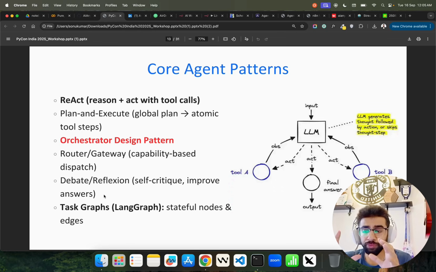So, in confined boundaries, agents can improve by themselves, learning from the weights and biases. I have a research paper on that, read about it, on how agents can be improved with reinforcement learning techniques. We know alignment techniques like DPO, PPO, and whatnot, that can also be used to improve the performance of AI agents within an agentic workflow. So I'll give that link, have a look. And task graph, LangGraph based.